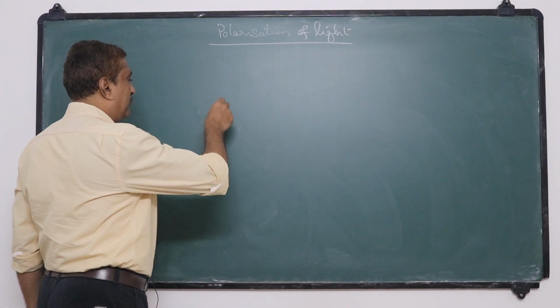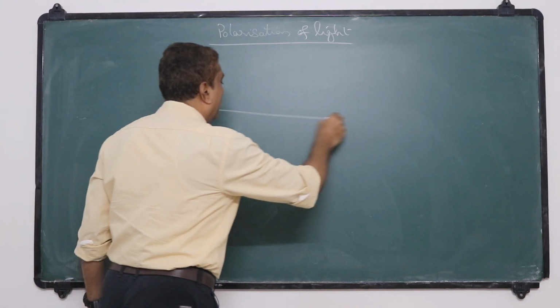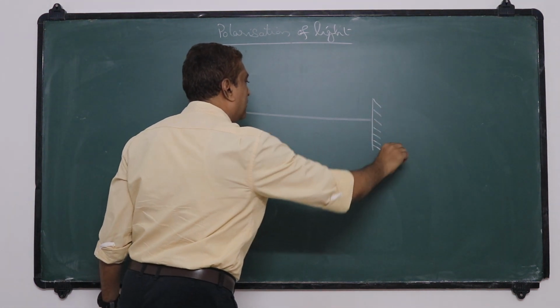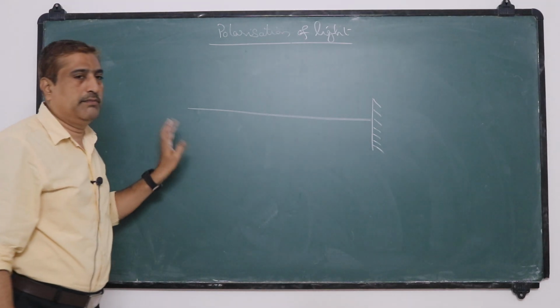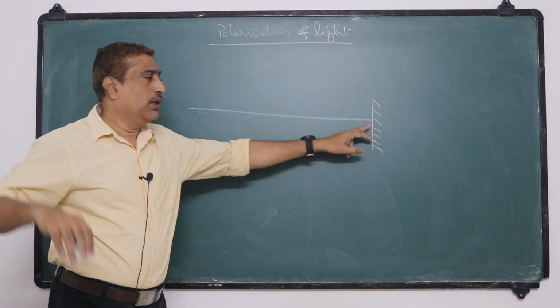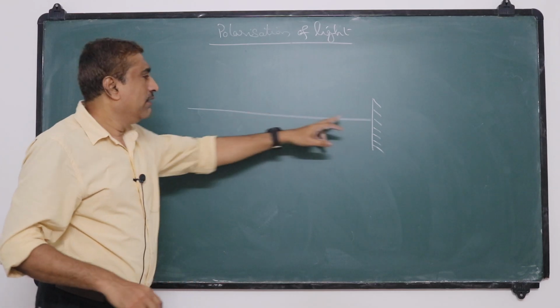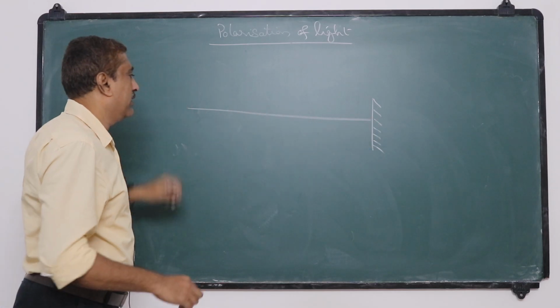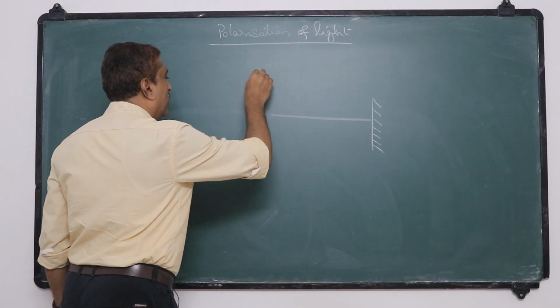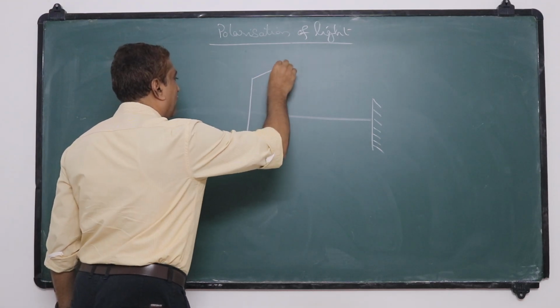Suppose we assume a long string fixed at one end and free at the other end. Consider a long rope or a string fixed at one end and free at the other end, and this free end is allowed to pass through a rectangular slit.